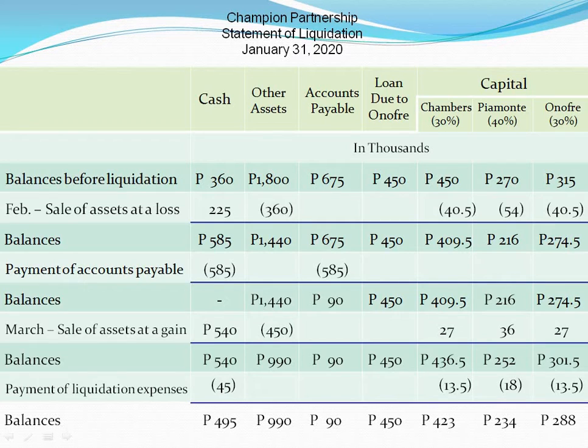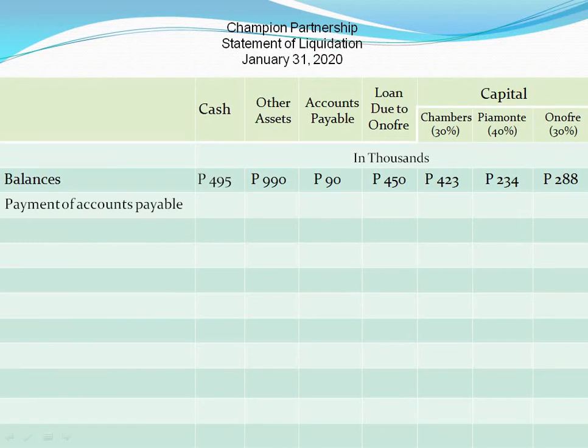Next, after payment of liquidation expenses is the payment of accounts payable. The remaining accounts payable amounts to 90,000. Should the partnership pay this entire amount? Yes, because it can afford to do so, its cash balance being greater.